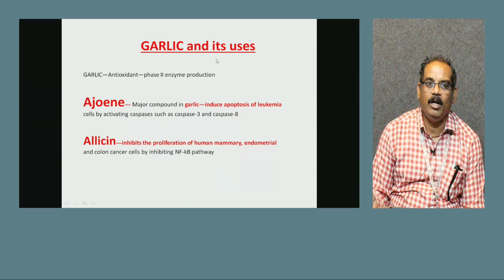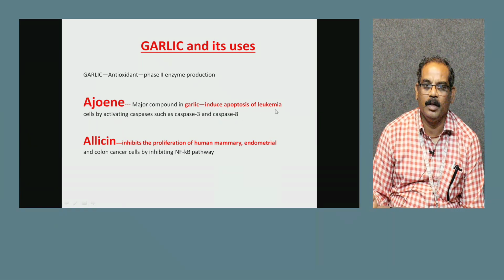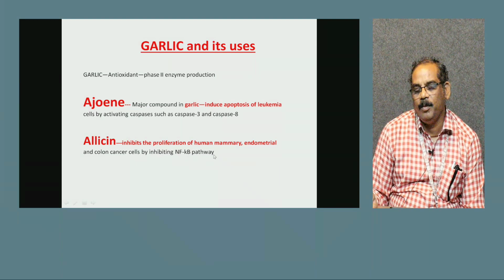For example, if garlic is consumed, it contains ajoene, and garlic induces apoptosis in leukemia. So leukemia patients can take this. This is well proven. Then caspase 3 and 8 will get activated. Allicin, which is also present in garlic, inhibits mammary, endometrial and colon cancer by inhibiting the NF-κB pathway. NF-κB means nuclear factor kappa B.